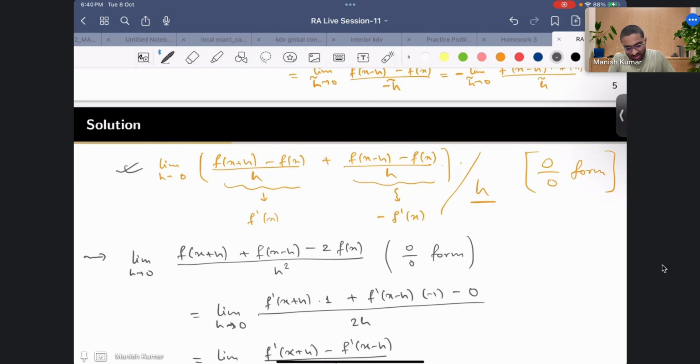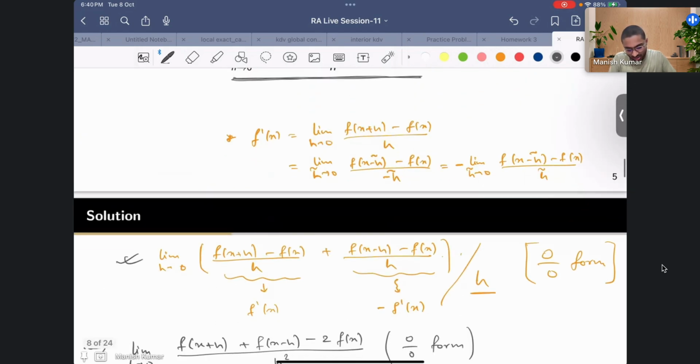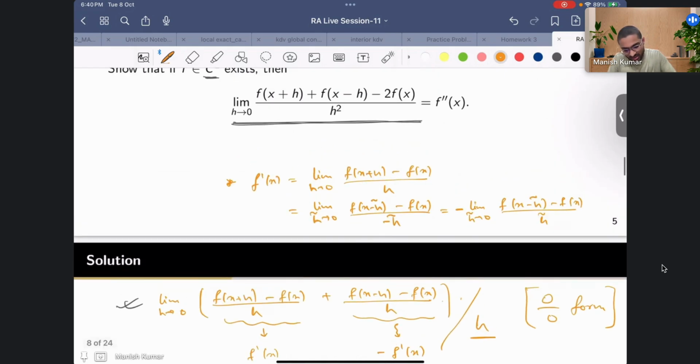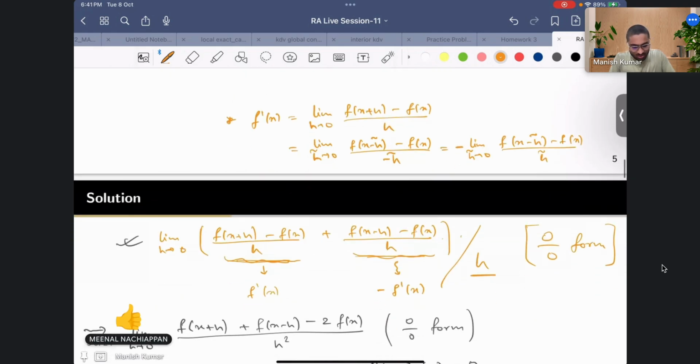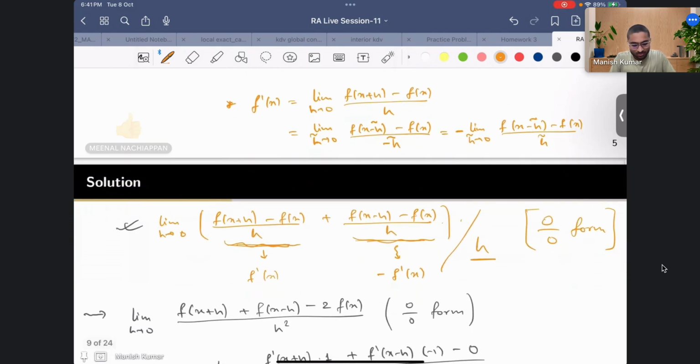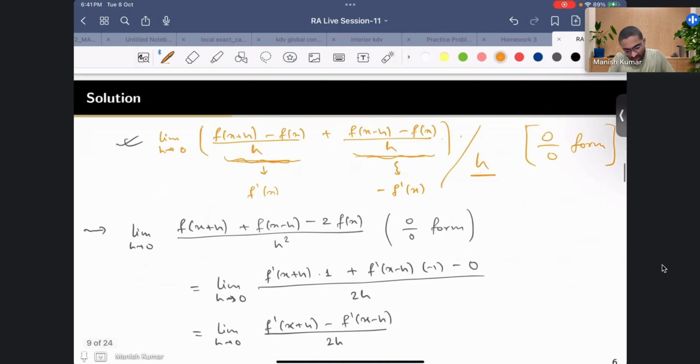But since she was thinking, what she had in mind is that we can just take the limit, and using the definition we can conclude that this will turn out to be the double derivative. From the way it has been written, this is f prime and this is also some sort of f prime. So the difference of f prime at some point and f prime at another point will again give me the double derivative. So this is what I guess she was suggesting, but this is not how it turned out to be. Over here we have this 0 by 0 form.